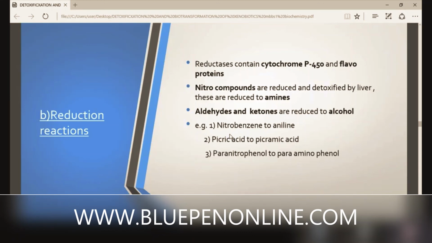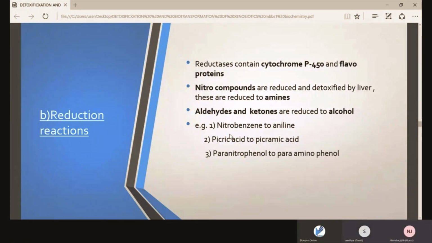You use picric acid in the lab. In which estimation do we use picric acid? Did you finish your practicals? No, ma'am. Estimation of creatinine. We use picric acid and sodium hydroxide. In alkaline picric acid, creatinine picrate is formed. So picric acid to picramic acid.